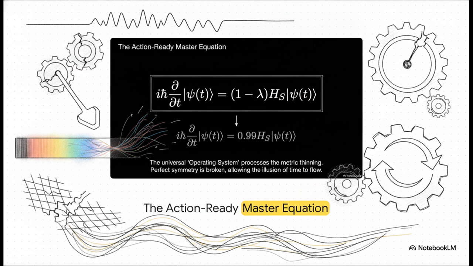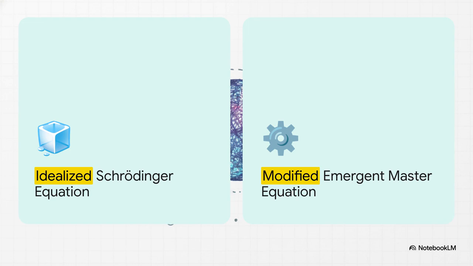Instead of a perfect one-to-one mapping, we multiply the system by exactly 0.99. This mathematical imperfection is a real game changer. It unlocks the geometric gridlock and finally allows the illusion of time to flow. The contrast here is just beautiful. On one side, we have a flawless, symmetrical theoretical derivation, but on the other, we have the messy, slightly delayed 0.99 coefficient reality we actually live in. The idealized equation is a brilliant thought experiment, but the modified equation, that is the true engine of human experience.